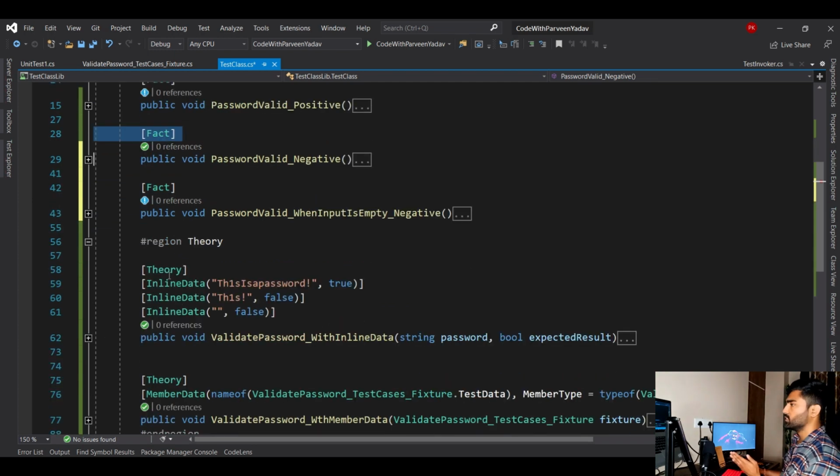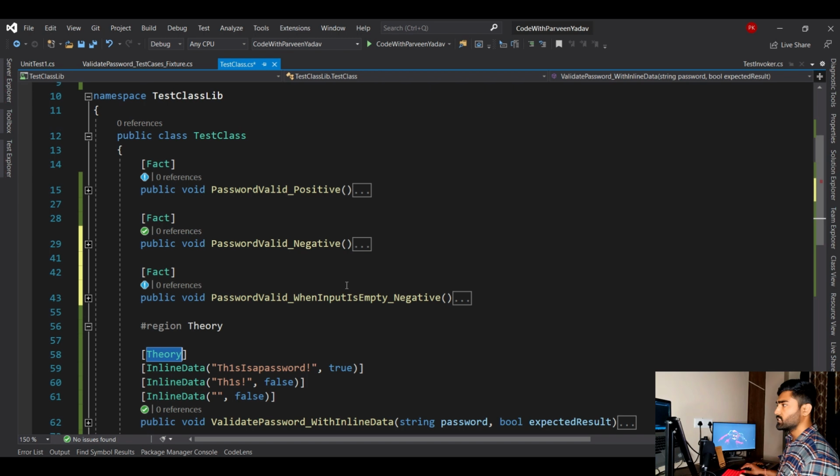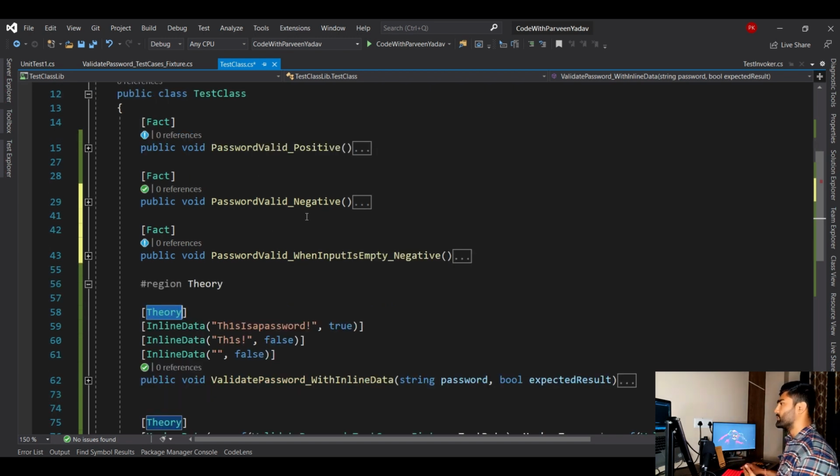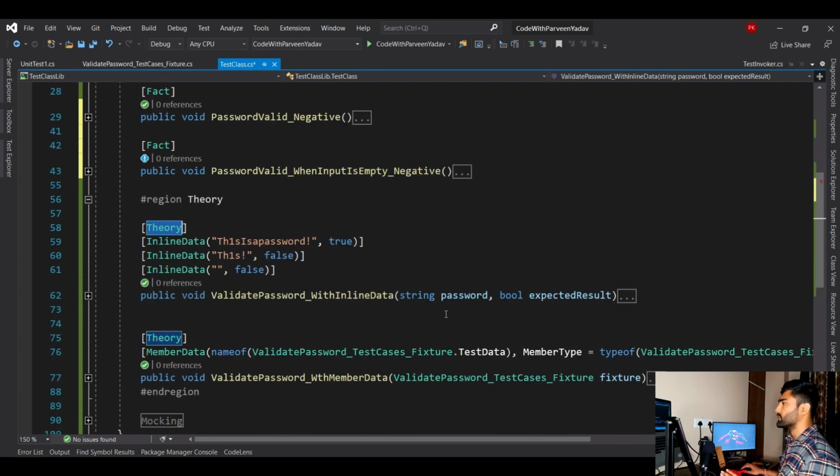So here you go, this Theory that you see, right? Now Theory allows you to test all the possible use cases, whether it's 10, 2, 50 or 100, all together inside one method. This is where you can use it. For example, you have 3 test cases. Now you don't need to write 3 different methods. If you use Theory, you can cover all those 3 scenarios in one method, right?